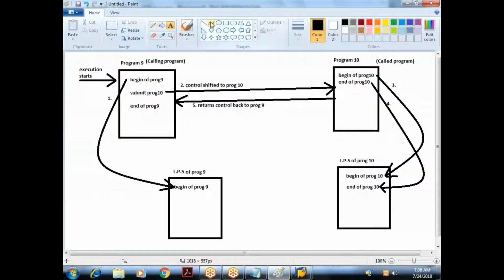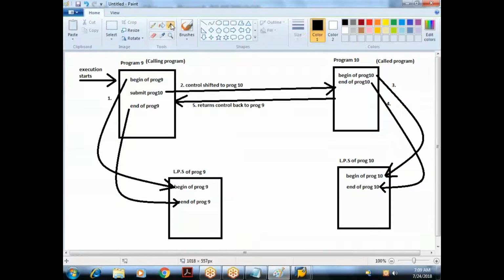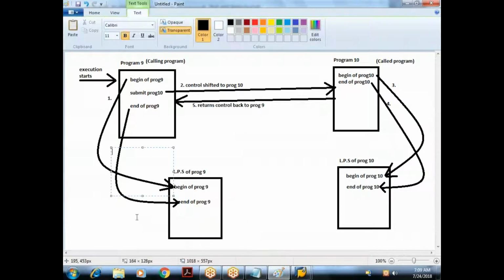So when the control is returned back to program 9, what is the next statement available? End of program 9. It will try to execute the rest of the statements, so it will execute this write statement, which would generate some output. What is the output I would get here? End of program 9. This is the sixth step.